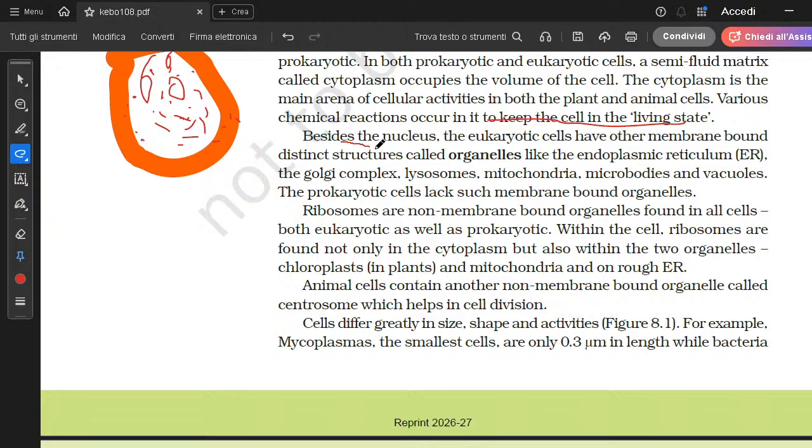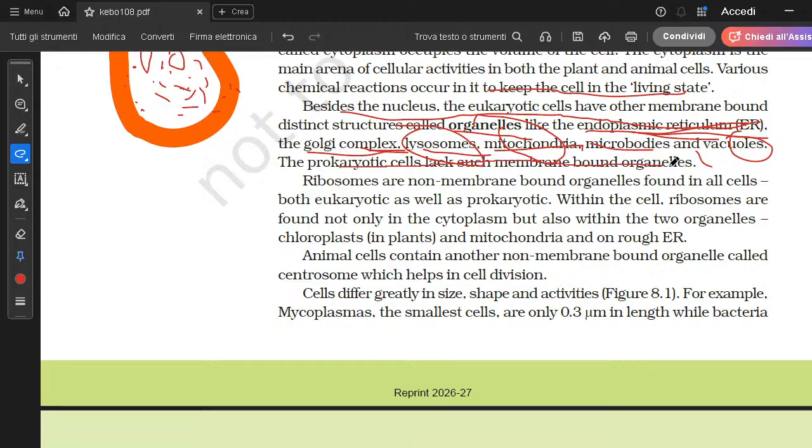Besides the nucleus, the eukaryotic cells have other membrane-bound distinct structures which are called organelles, like the endoplasmic reticulum, and also the Golgi complex, which is very close to the endoplasmic reticulum, the lysosome, which is produced by the Golgi complex, the mitochondria, which is not dependent upon these three things, the microbodies, which store food, and vacuoles, which store food as well. The prokaryotic cell lacks such membrane-bound organelles.